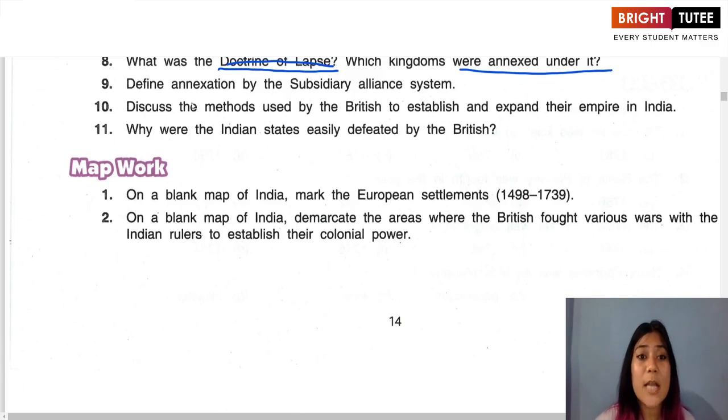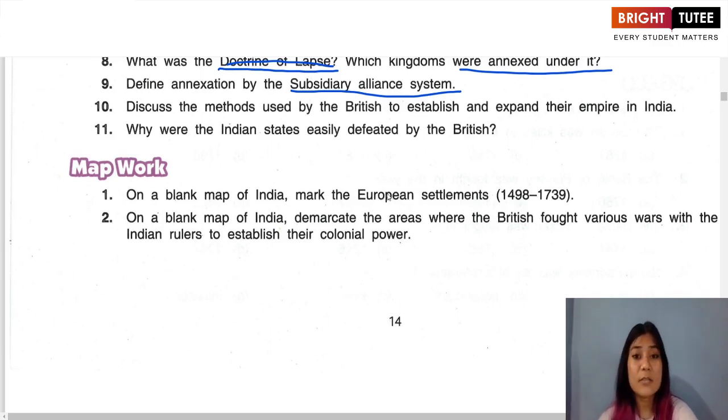The next question asks us to define the subsidiary alliance system. Now, just like the doctrine of lapse, this system was devised by Lord Wellesley. Under this system, the Indian rulers were forced to come under British protection by disbanding their native armies, maintaining British troops within their states, and surrendering their foreign affairs to the British.